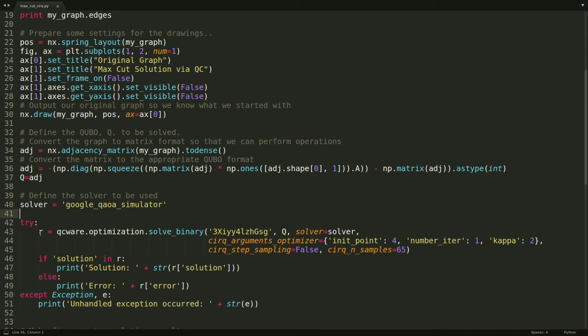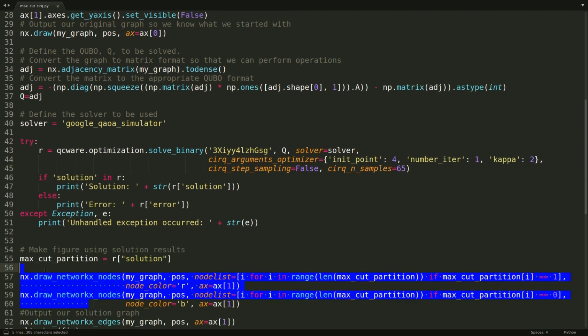This one line here is where the good stuff happens. The solve binary function exposed by the QC Ware platform optimization API. Given a user access key, the problem to be solved, the choice of solver, and any additional required arguments, the solve binary function returns the best found solution. Finally, we draw a figure of our results. In just a handful of lines, we have managed to write code that will approximately solve a binary optimization problem. Let's run it and see that it works.